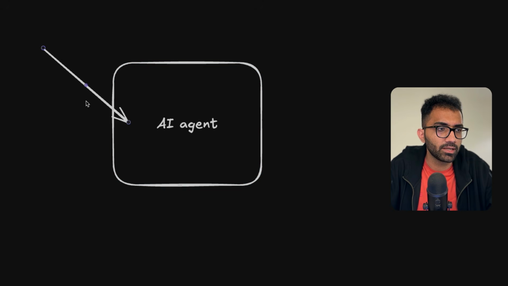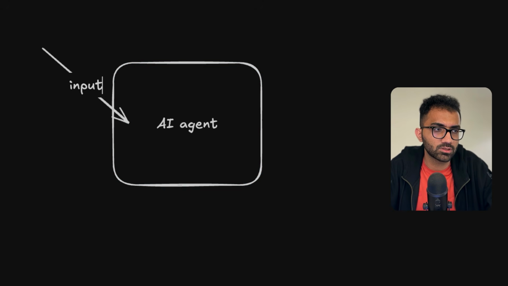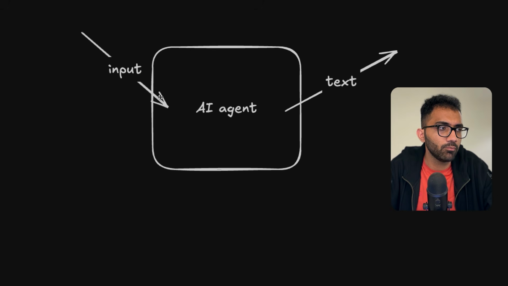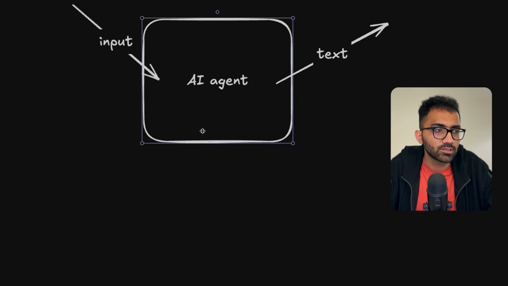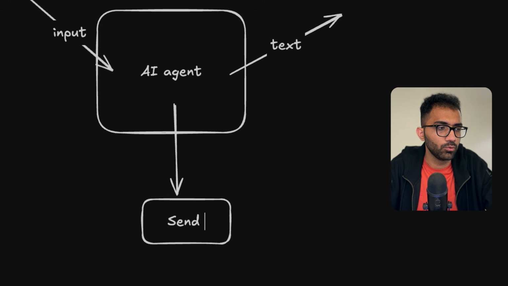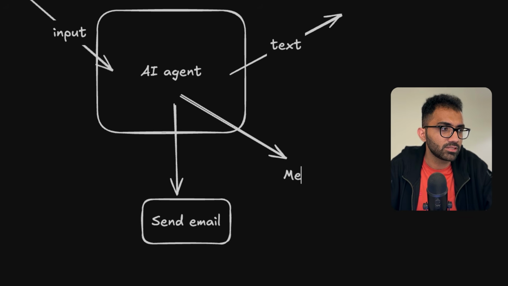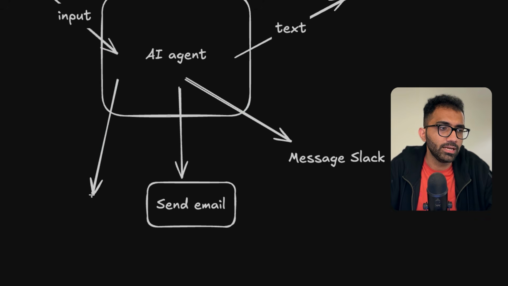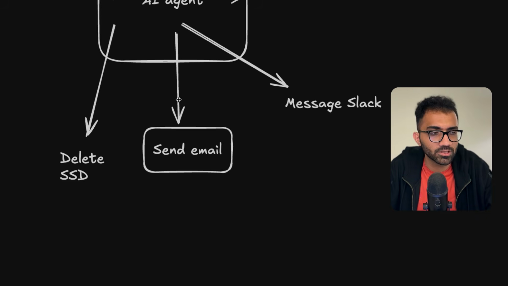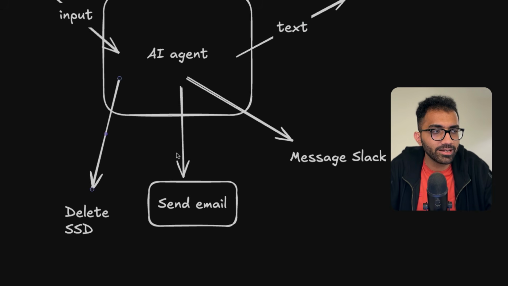When ChatGPT came first, the input was just text and the output was also simply text, right? You give it input and you get output. But an AI agent is supposedly allowed to do a bunch of work in the real world, right? Maybe send you an email, maybe message you on Slack, maybe delete your hard disk, format it, making a blunder of your system, whatever you want. These are real-world actions, not just text, right?